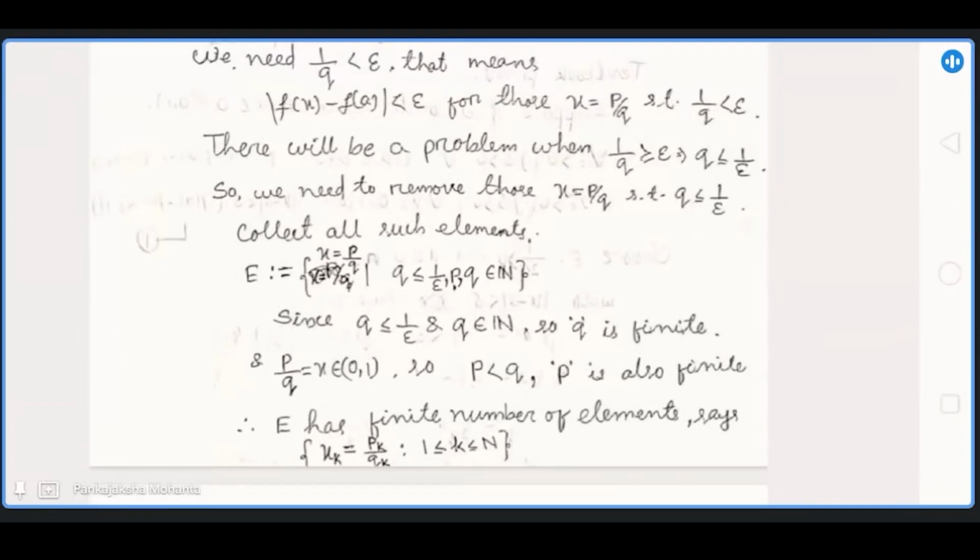But f of an is 0, a constant sequence, and f of a is 1. So a constant sequence 0 converges to 1, which is a contradiction. So it is not continuous.